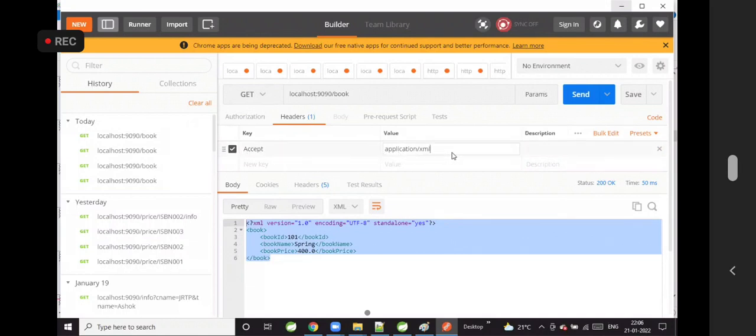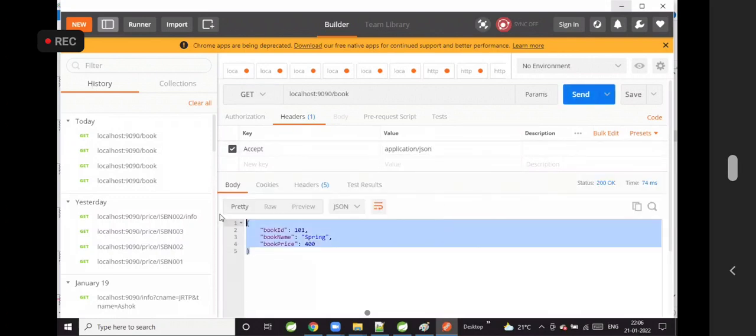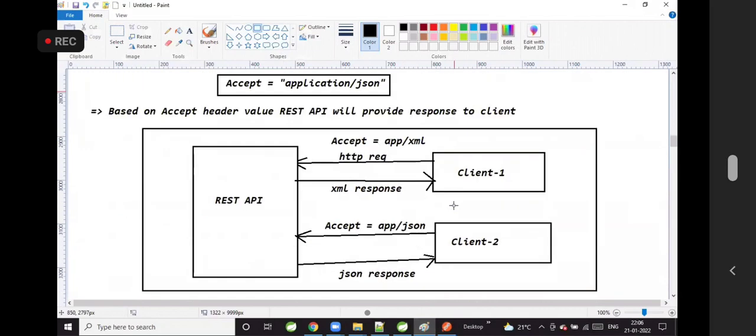Accept is equal to application/XML. That means I am telling the server I want XML as a response. For example, if I want JSON as a response, then I will specify application/JSON. Click on send. Now I am getting JSON data as a response. Can I say the Accept header is the information given to the server about how the client is expecting the response?